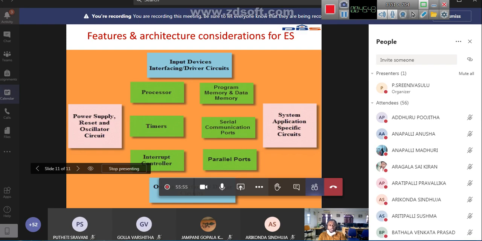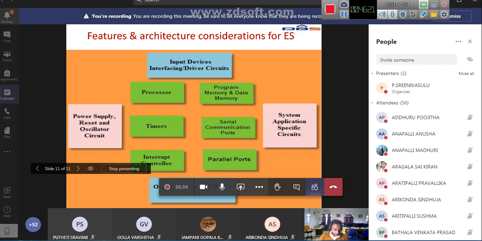We need different system peripherals: timers, processors, program memory, data memory, serial communication ports, parallel ports, interrupt controllers, and a power supply, whether 12 volts or 5 volts. Oscillator circuits, whether you need a 5 megahertz or 1 gigahertz processor. We need different subsystems to design an embedded system. You have to know these, and after deciding that, you go for the physical design.